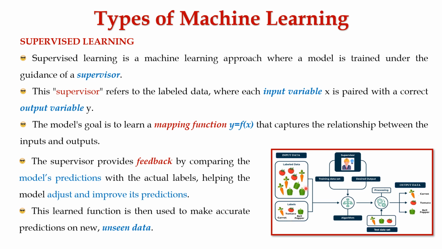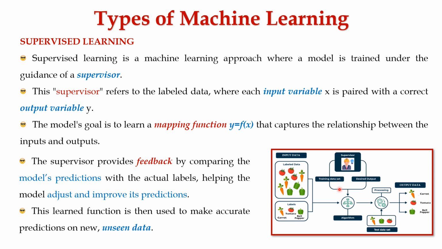The picture illustrates the concept of supervised learning. It begins with labeled data, which includes the images of vegetables and their corresponding labels. This labeled data acts as a supervisor, guiding the learning process.